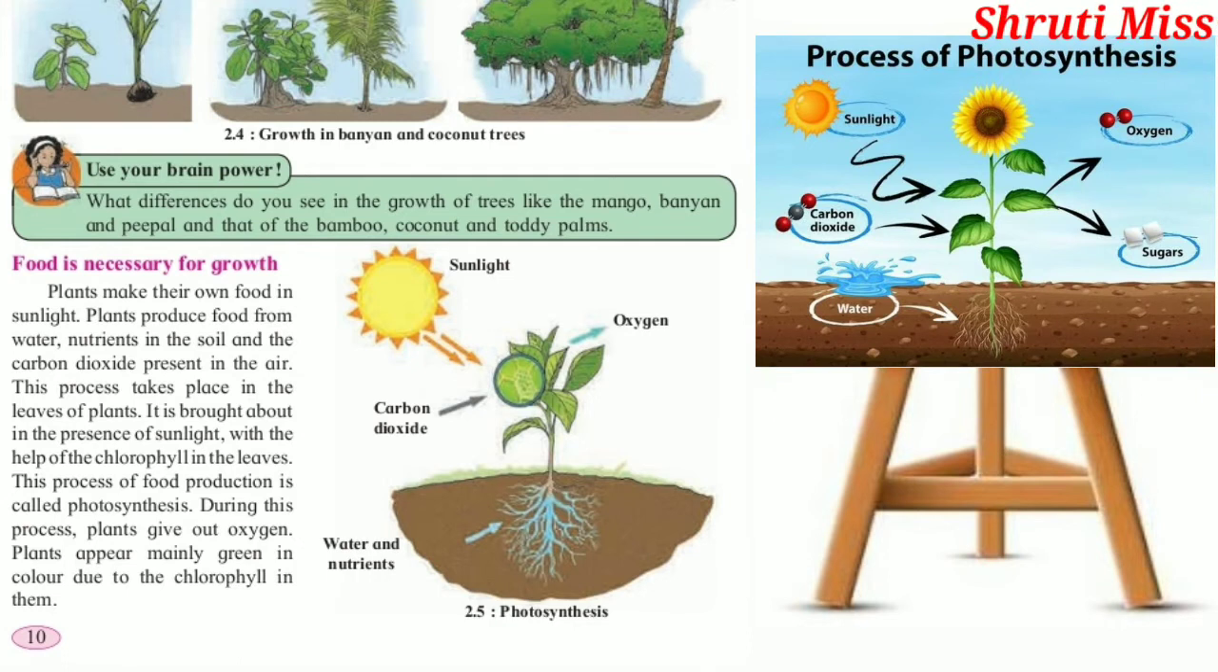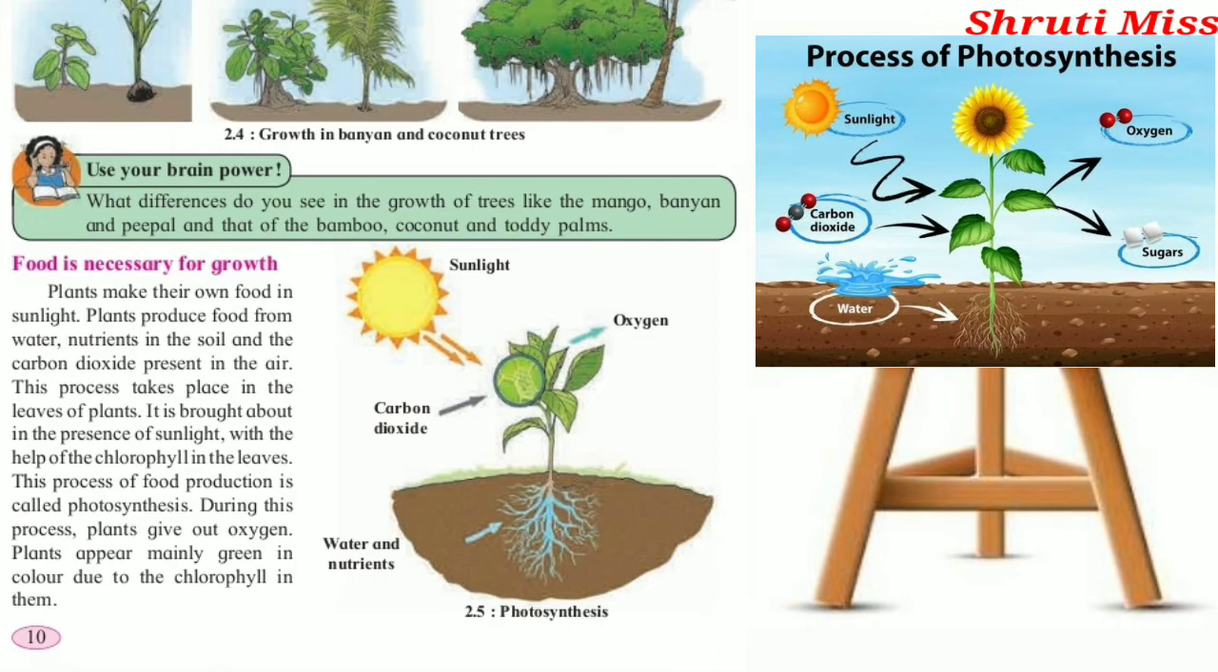It is brought about in the presence of sunlight with the help of the chlorophyll in the leaves. This process of food production is called photosynthesis. During this process, plants give us oxygen. Plants appear mainly green in color due to the chlorophyll which is in them.